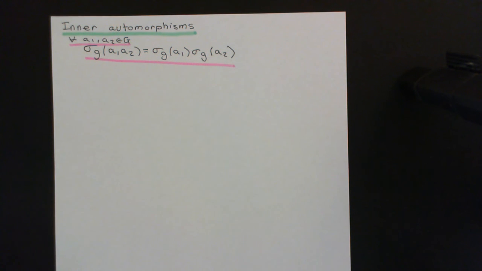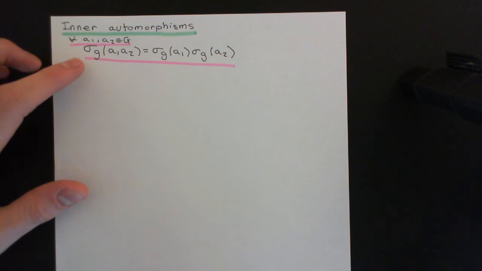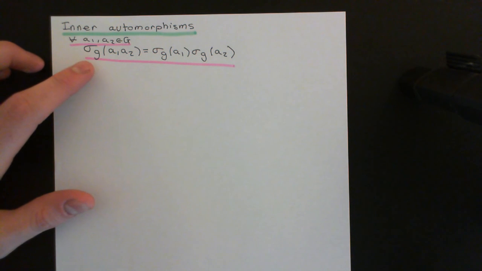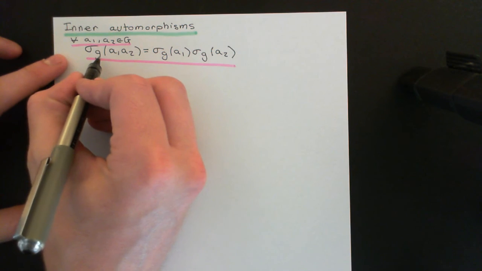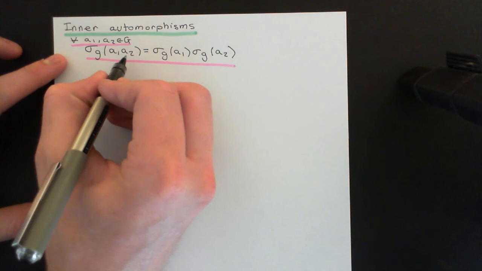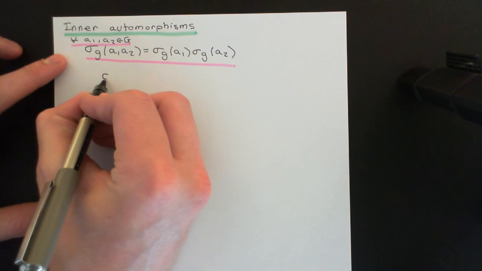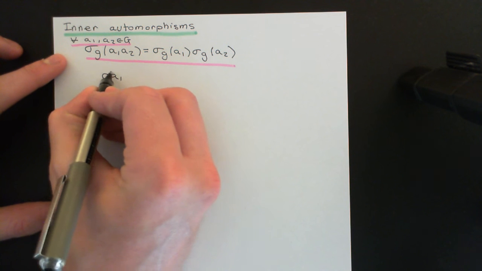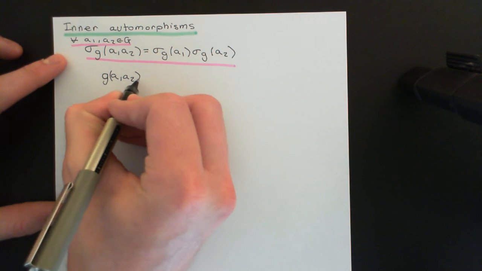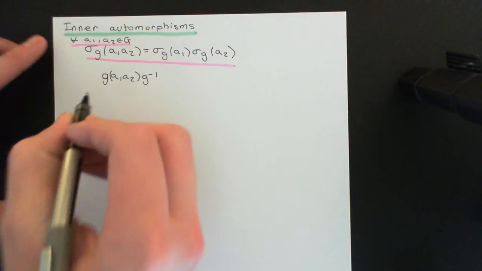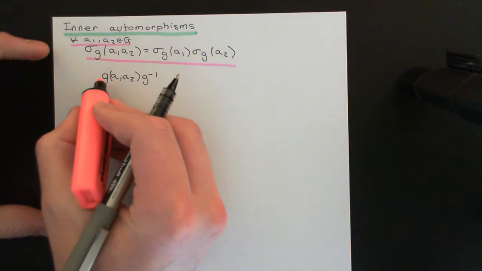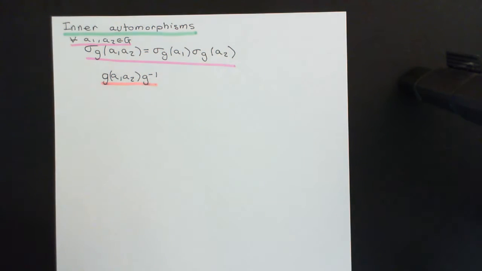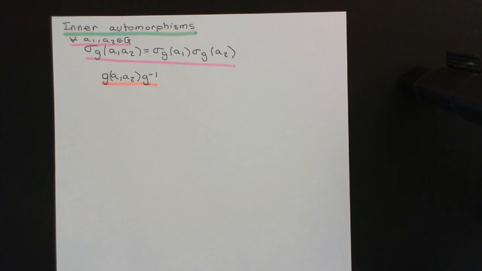Okay, so how are we going to prove this? Well, we're just going to go straight to the definition of sigma g. So sigma g, where's it going to send A1 composed of A2? Well, it's just going to send it right onto the little g conjugate of A1, A2. So put A1 composed of A2 in the middle and conjugate it by the element little g. So the left-hand side of this equation just becomes g A1, A2, g inverse.